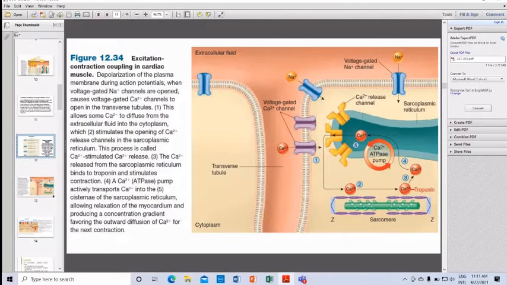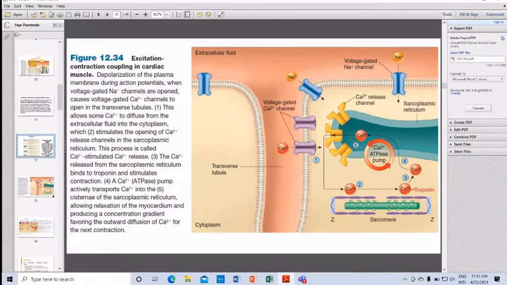After that, the calcium released from the sarcoplasmic reticulum binds to troponin C, and it stimulates contraction.